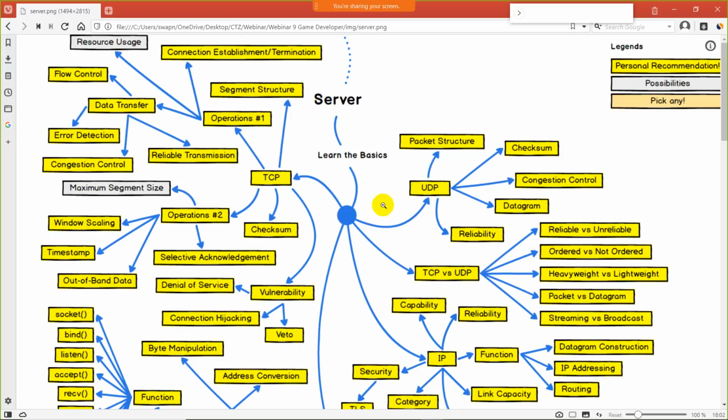First of all, you must have knowledge about the basics. As we know, first of all, protocols. We have TCP and UDP. These are networking protocols, and a protocol is a set of rules and regulations that governs data transmission.